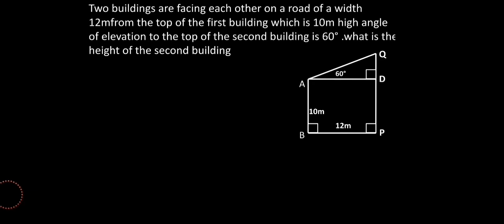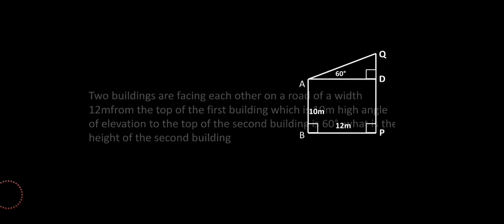As the details are mentioned, try to understand what the question is and how to solve it, the action plan. Over here we need to find the height of the second building, that is PQ, and PQ is made up of two parts. The first part is PD, and the other part is DQ. So we have to find the length of PD, then the length of QD, then add both of them together, and whatever the answer is, that will be the height of building PQ. So this is our action plan. First find PD and then find DQ. Okay, so let's begin with it.